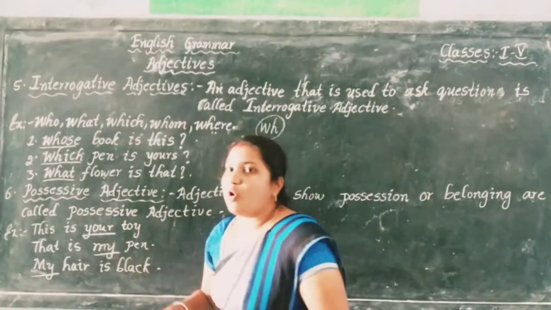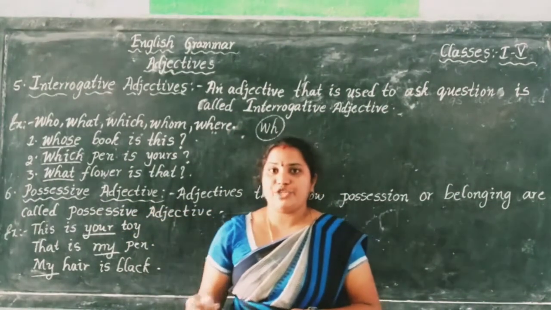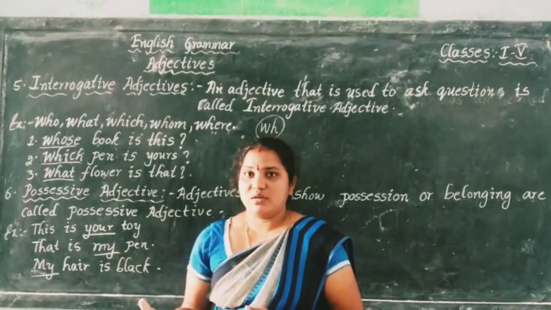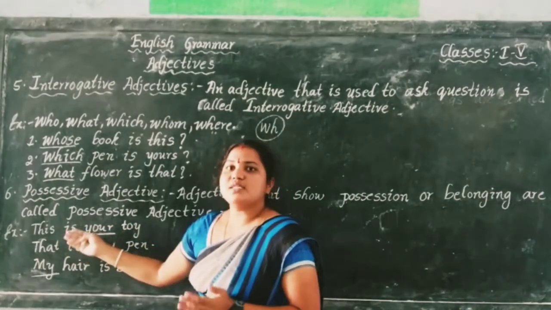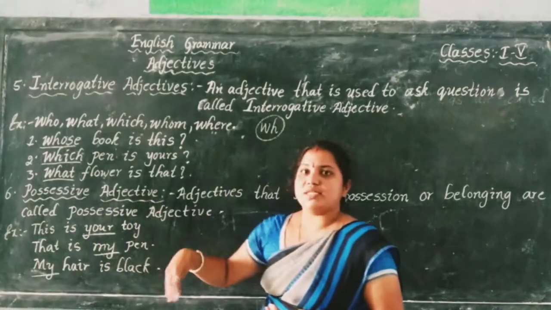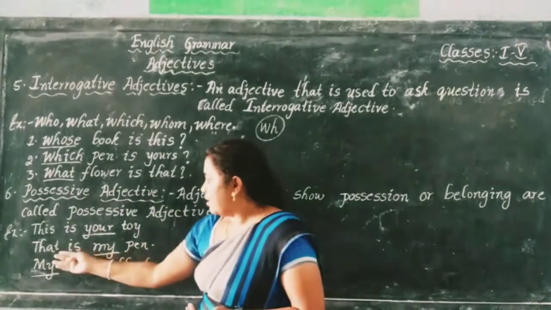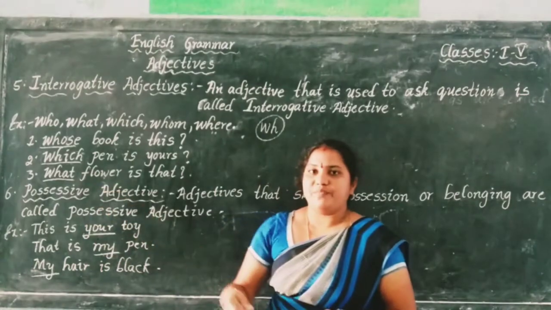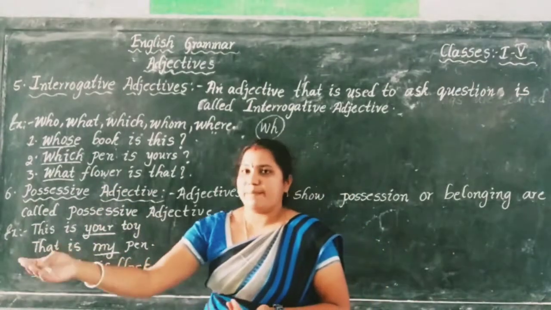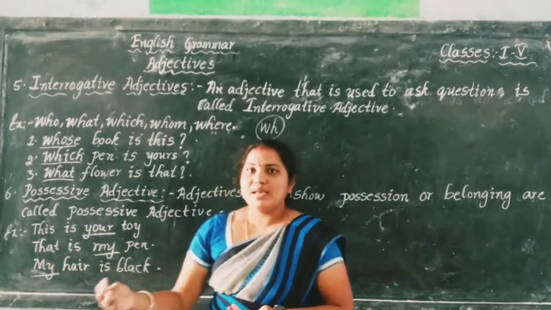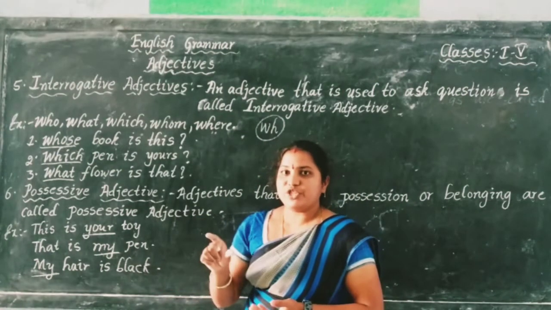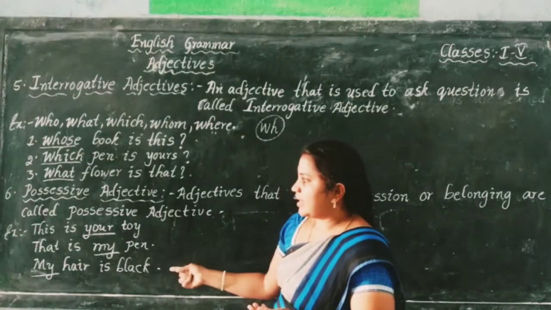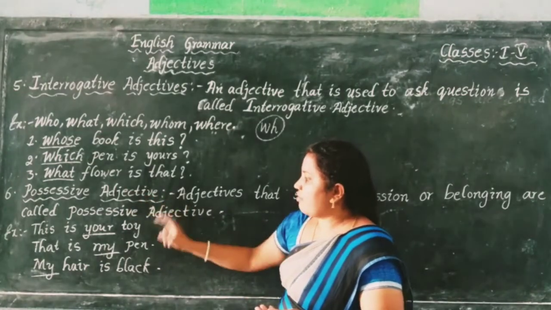Here you have to remember one thing: a possessive adjective always answers the question whose. Whose toy is this? This is your toy. This is my toy. This is his toy. And second, whose pen is that? That is my pen. That is her pen. That is his pen. You are answering the question whose. Whatever the question, if you are answering whose, that comes under possessive adjective.